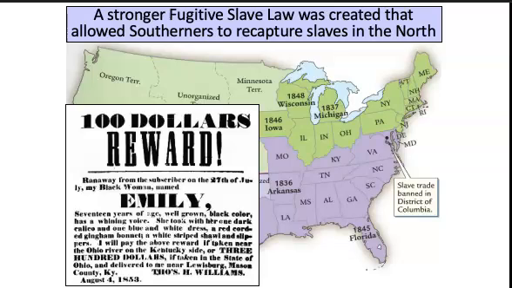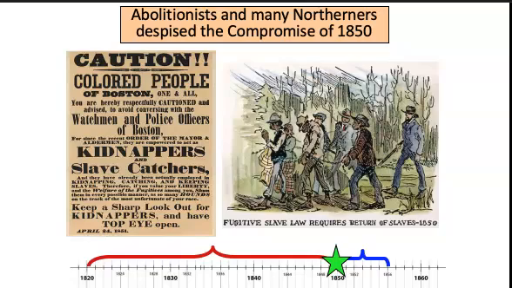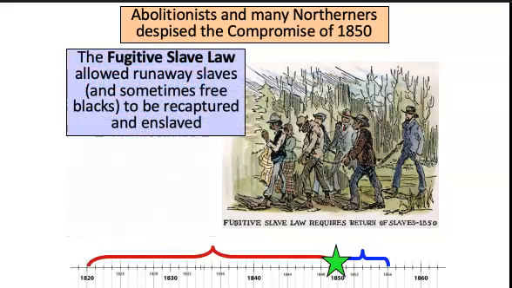Now, this fugitive slave law was really, really controversial because what it did was that it required, and sometimes even allowed for, not only that they could be recaptured and re-enslaved, but sometimes even free blacks would also be captured and enslaved.